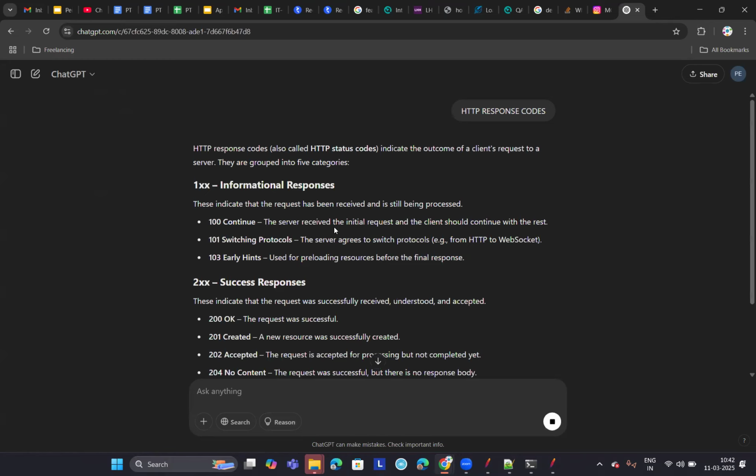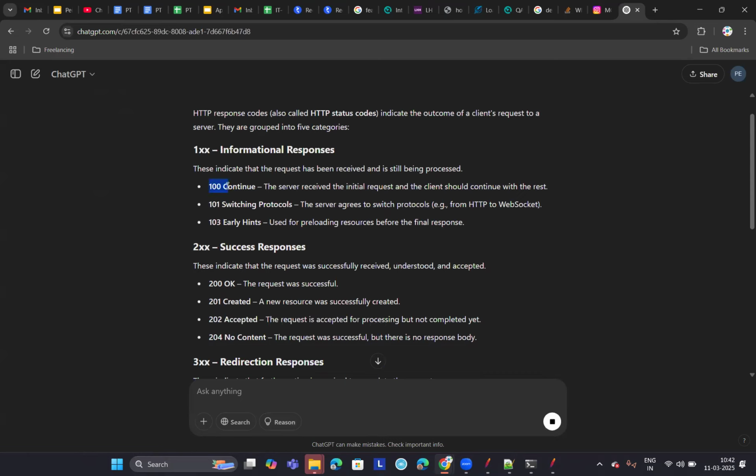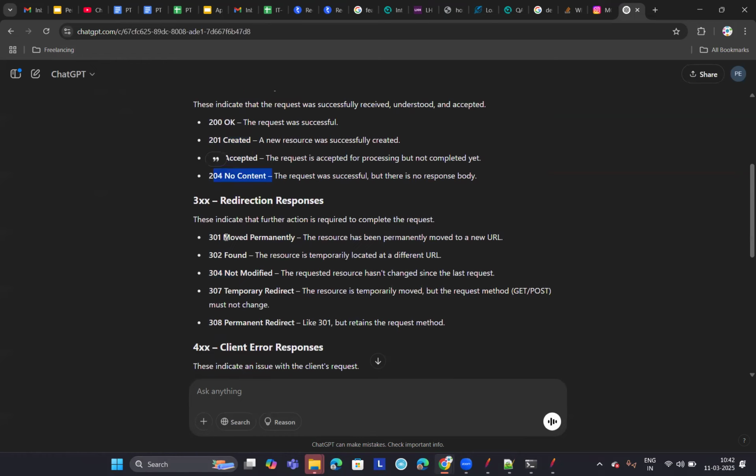So you are seeing 1xx, 2xx, and so on. And below that, under the 1xx category, there are different status codes. Observe here 100, 101, 103. And again, under 2xx, you have 200 OK, 201 created, 202 accepted, 204 no content. And then 3xx, you have 301 moved permanently, 302 found, 304 not modified, 307 temporary redirect. Is something wrong here? I see something wrong here. Temporary redirection, I think it is the resource is temporarily relocated. Yeah. So 302 is moved temporarily. Here it is showing as 302 found.